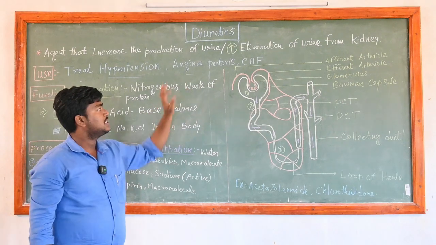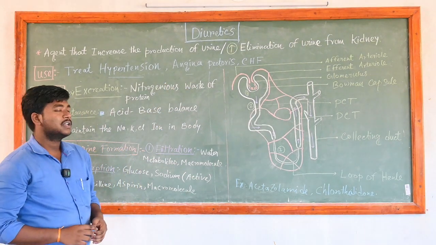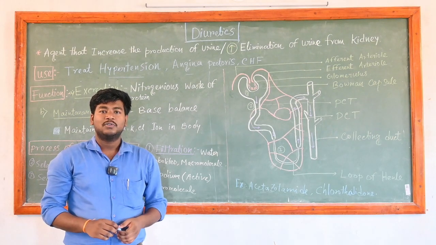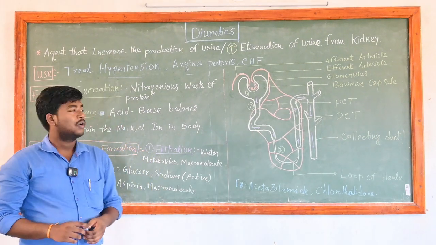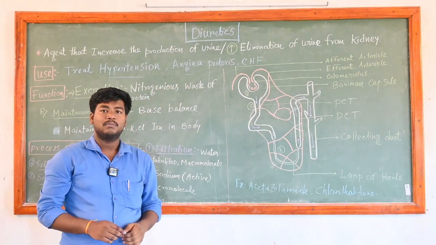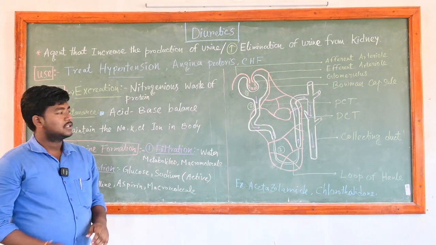Second one is angina pectoris. Angina pectoris is a chest pain which develops in the left side of our chest cavity due to increased cardiac workload. By using these diuretics, we can reduce the excess fluid flow and treat angina pectoris.